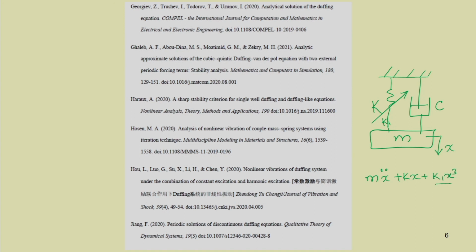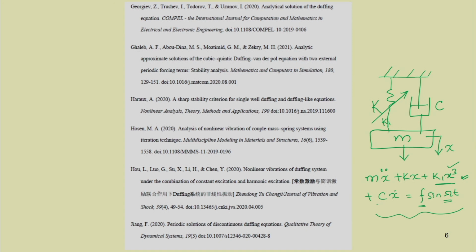So, if I am taking cubic order nonlinearity and if a force is applied to the system, then for the damping you can write c x dot equal to f sin omega t, where f is the amplitude of the forcing, omega is the frequency of the forcing, and here you just see this term k1 x cube. So, this represents the nonlinearity, cubic nonlinear, and this is the forced Duffing equation.